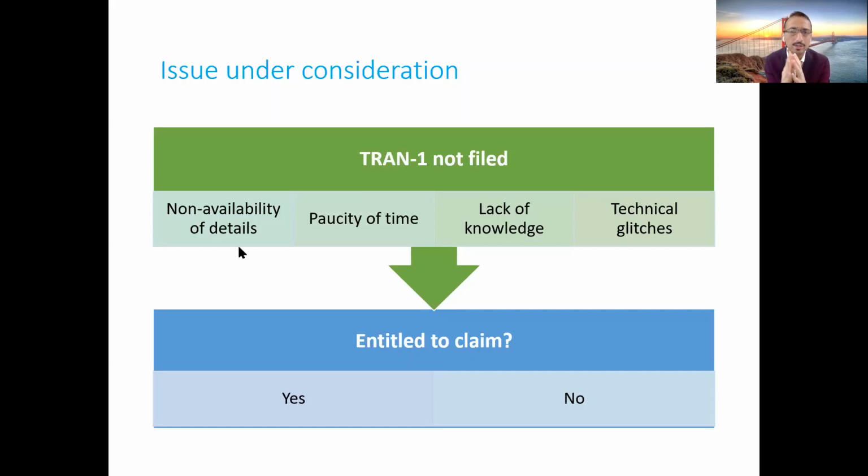Now what happened was that when this transition was taking place in the initial GST time period, that is, in the first couple of six months, many of the taxpayers were not very clear about the provisions of transition. At the same time, there was a paucity of time because the forms were not working, the website was not working, the GSTN portal was down.